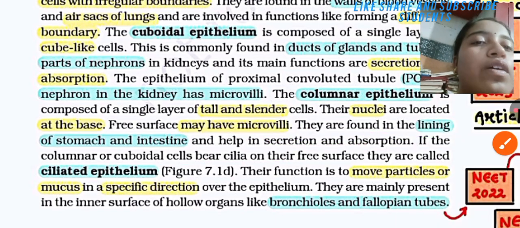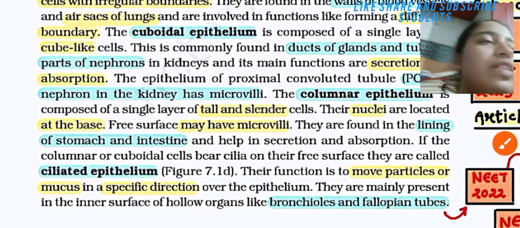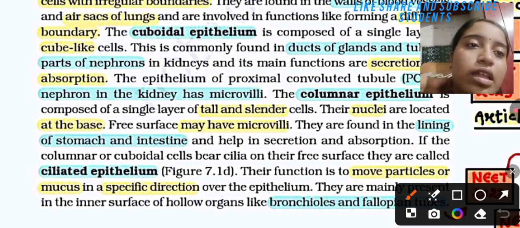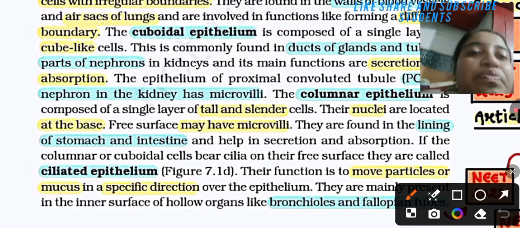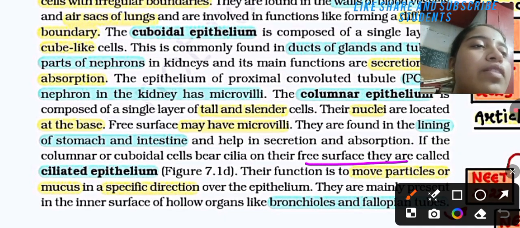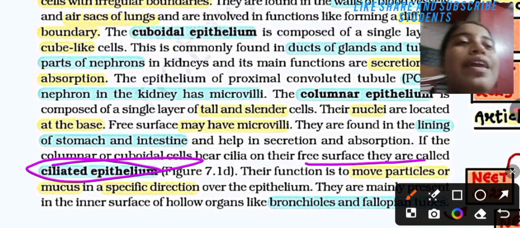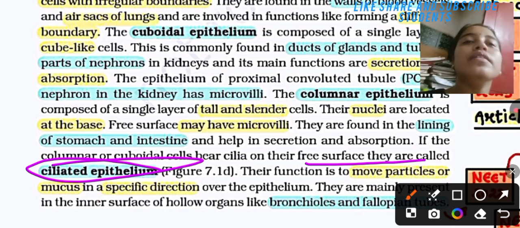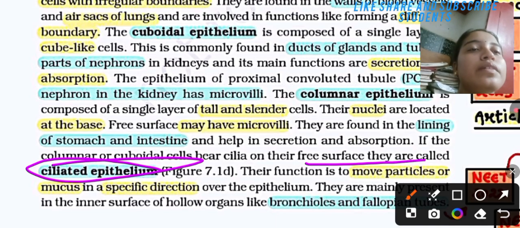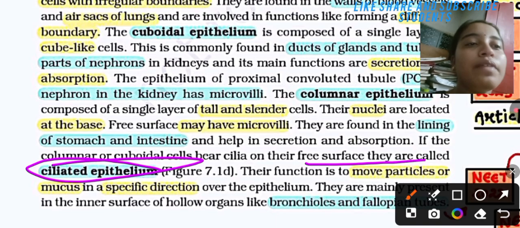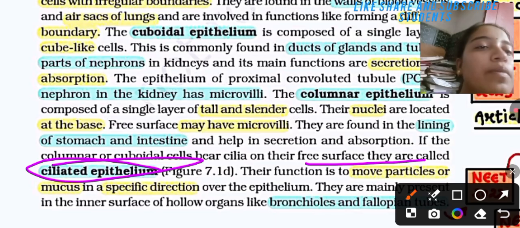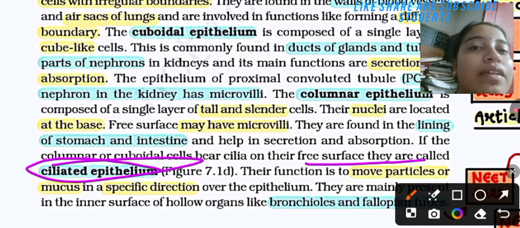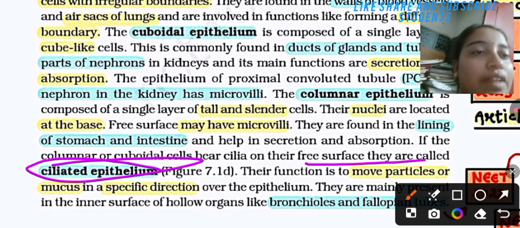If the columnar or cuboidal epithelium is bearing cilia on its free surface, then it is called ciliated epithelium. Their function is to move particles or mucus in a specific direction.